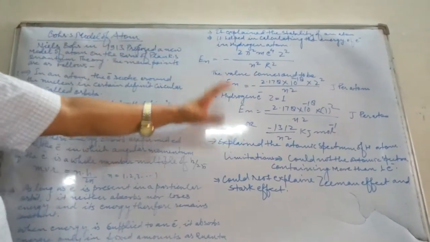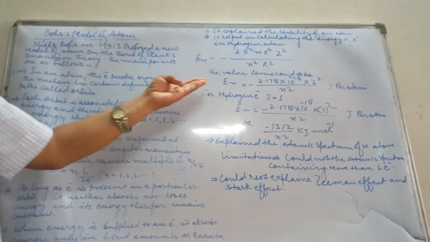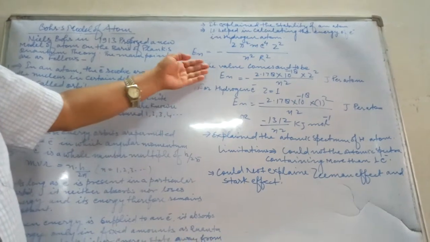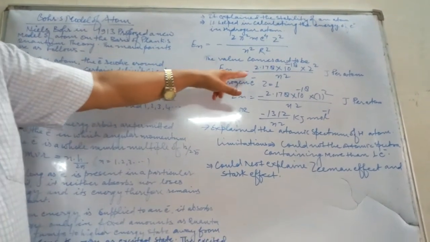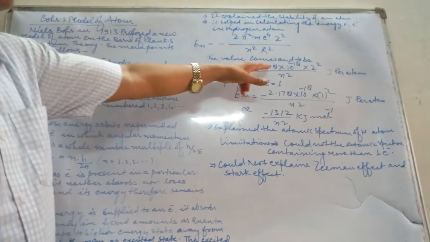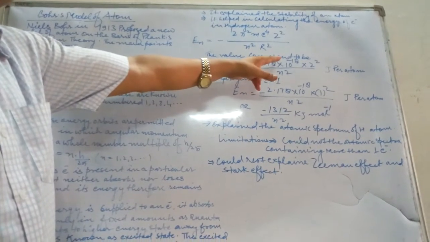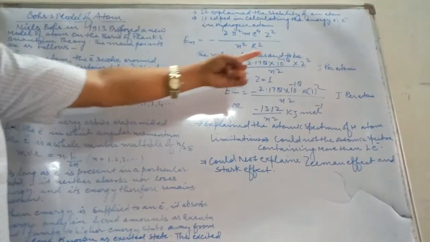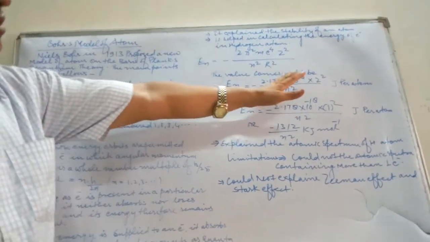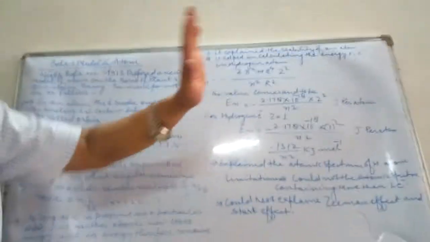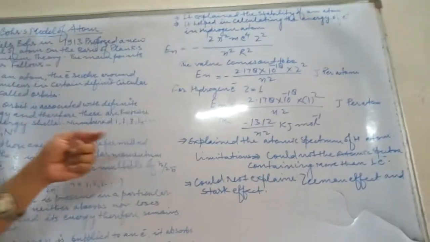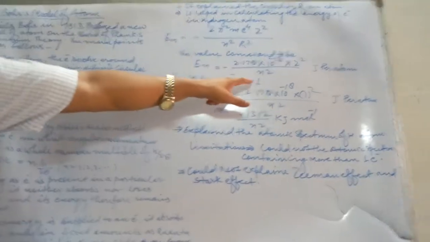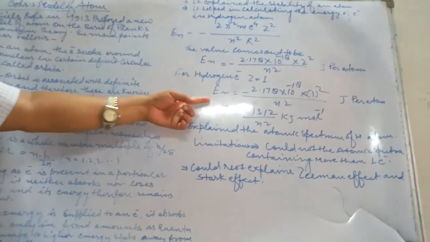So by putting all these values, we are getting a new value, and that is En is equal to minus 2.178 into 10 raised to power minus 18 into Z square upon n square joule per atom. We should remember all the time the units. But children, for hydrogen atom, where atomic number is 1, what will be the energy?